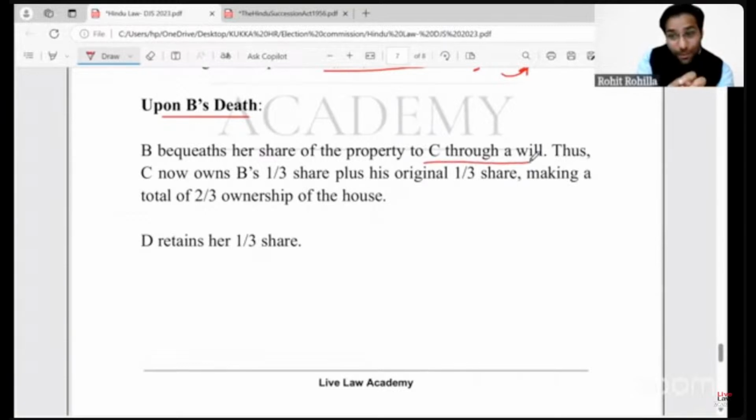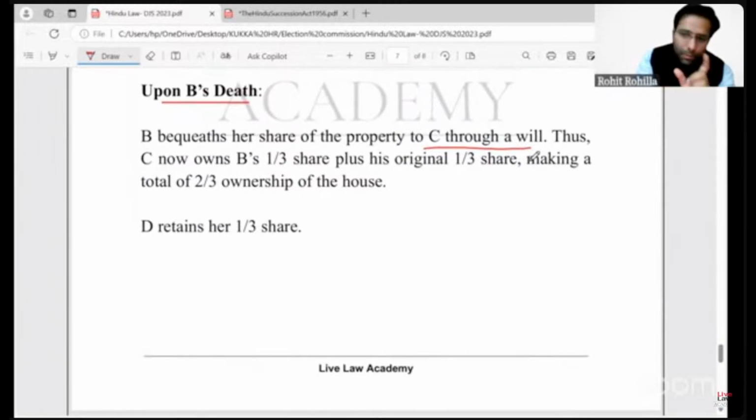Now there is a case of testamentary succession. So in case of testamentary succession, we need not examine the provisions of HSA. It will go as per the intention of the testator, right? So the intention of the testator here is the property has to go to the son. The entire property has to go to the son.